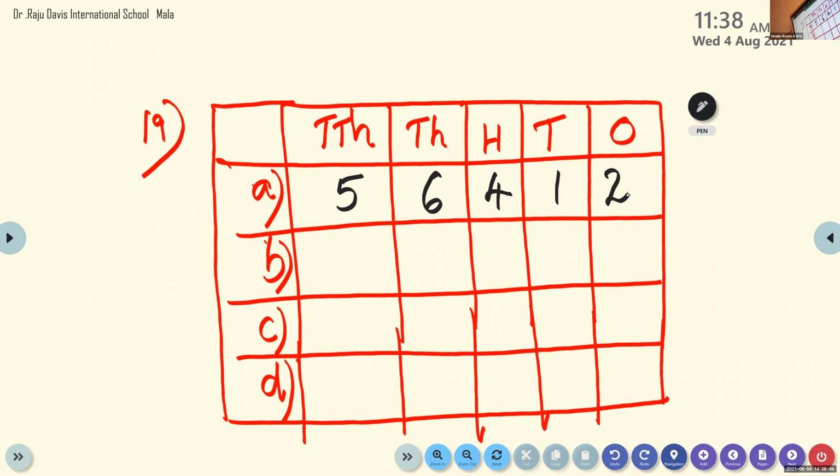Next, Prarthana. Give me question number B. 24,910. First, give me the digits: 2, 4, 9, 1, 0. Okay. So, how to read this number? 24,910. Okay, very good.